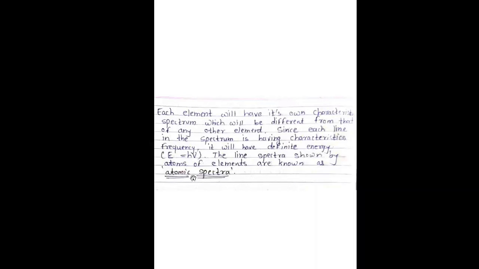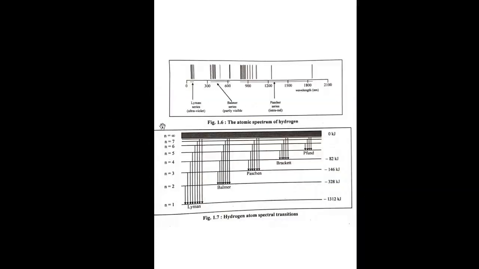So consider the example of the hydrogen atom. Since the hydrogen atom contains only one electron, its spectrum is the simplest to analyze. The hydrogen spectrum is shown in this figure, the atomic spectrum of hydrogen. It consists of a number of discrete lines in the visible and ultraviolet region. It is due to the spectral transitions of the hydrogen atom shown in this figure.